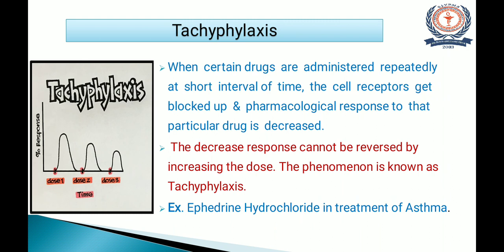So when we compare tolerance and tachyphylaxis, in tolerance, upon increasing the dose of the drug, the effect can be observed. But in case of tachyphylaxis, even after increasing the amount of drug, we are not getting any kind of effect. Now why is this so? Just because the cell receptors of that particular body part are getting blocked up, and this is because of repeated administration of the same drug in a very short period of time. So that is tachyphylaxis. For example, ephedrine hydrochloride in the treatment of bronchial asthma.